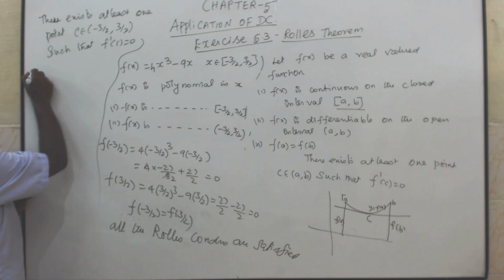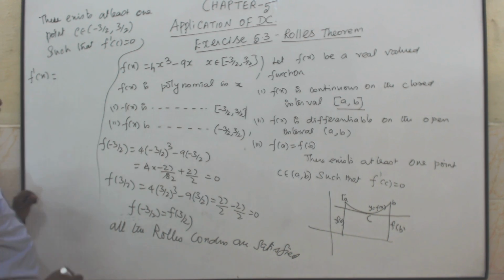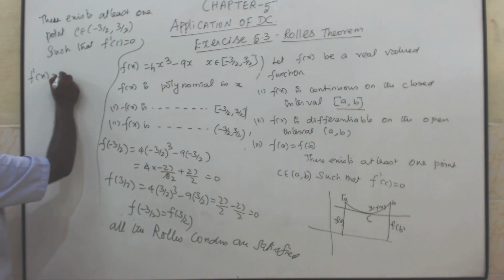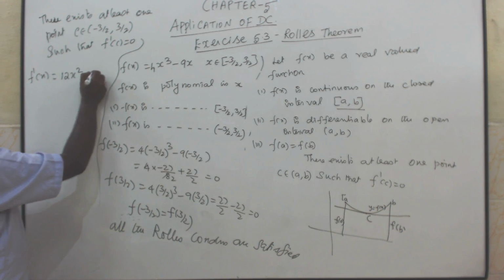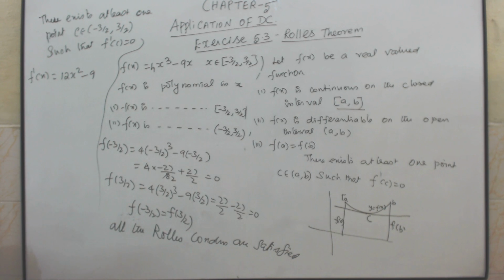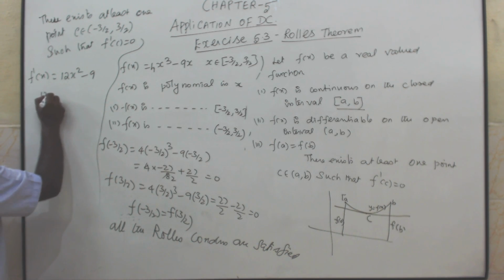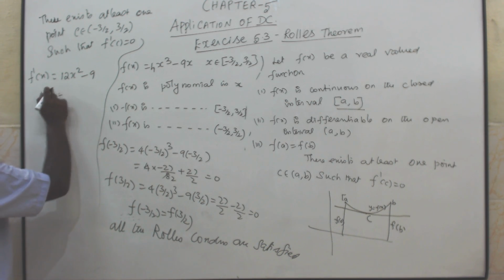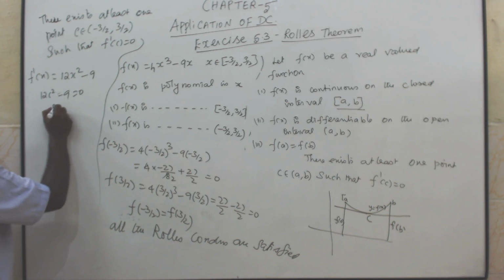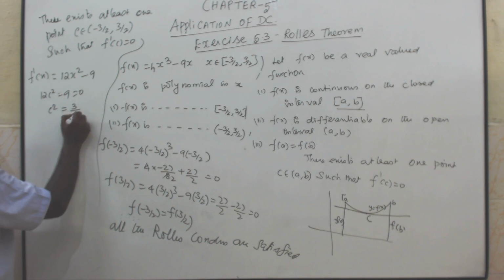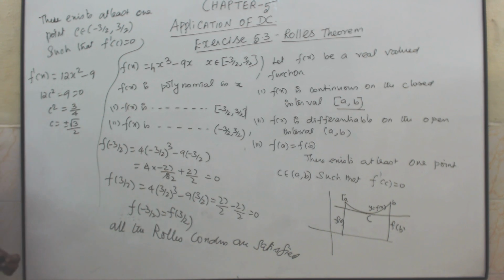Now f dash of x. What is f dash of x? 12x square minus 9. But what is the condition? F dash of C equal to 0. 12c square minus 9 equal to 0. C square equal to 9 by 12, that is 3 by 4. C is equal to plus or minus root 3 by 2.